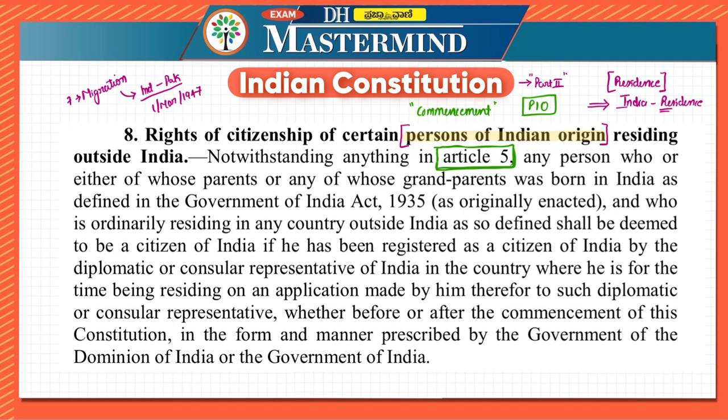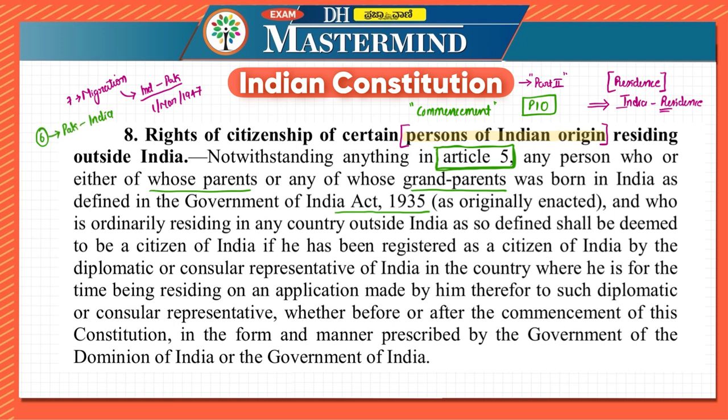Any person who, or either of whose parents, or any of whose grandparents was born in India as defined in the Government of India Act 1935. This sounds similar to what we read in Article 6, because Article 6 spoke about migration from Pakistan to India.